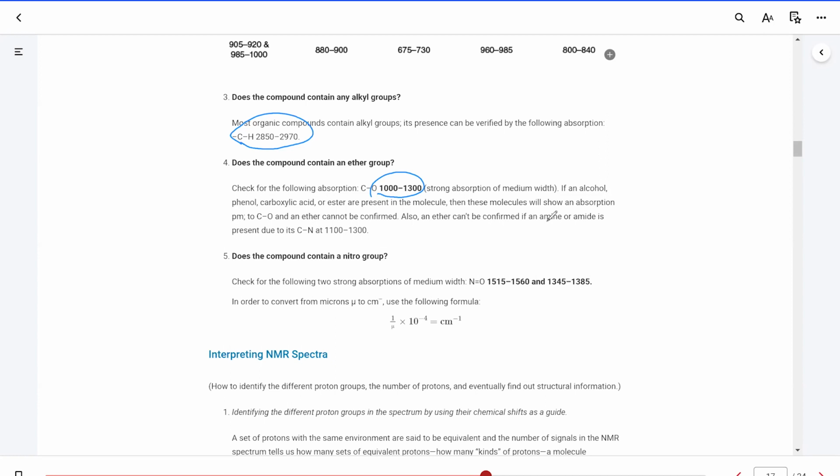These are some hints or explanations of some of the signals that you could see on the IR to help you interpret. One application that we used in prior experiments was when we did the reduction of a ketone to a secondary alcohol. The ketone shows a peak around 1700. The secondary alcohol has a peak around 3300. The broad peak is for OH.